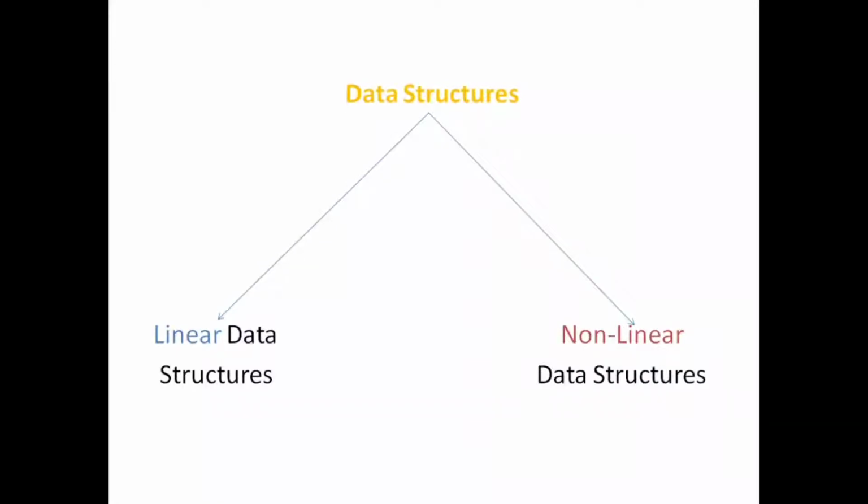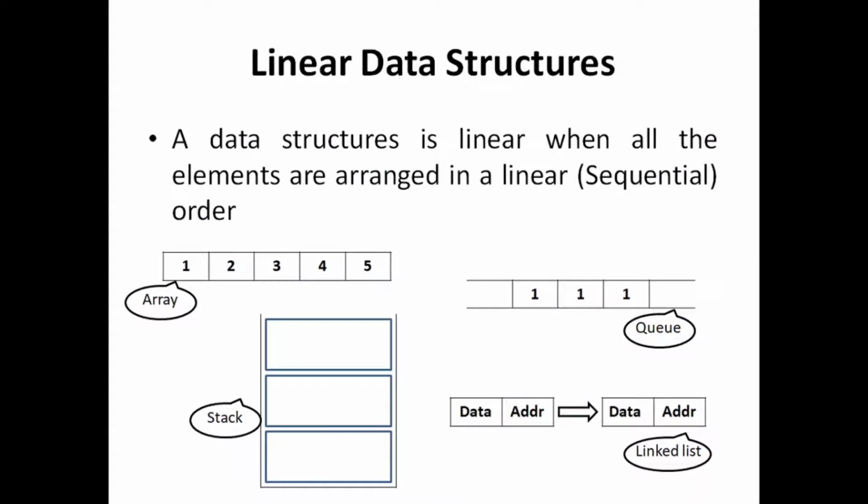Here we have two types of data structures. One are linear data structures and the other ones are non-linear data structures. So let's discuss them one by one. First of all, linear data structures. A data structure is linear when all the elements are arranged in a linear sequential order.